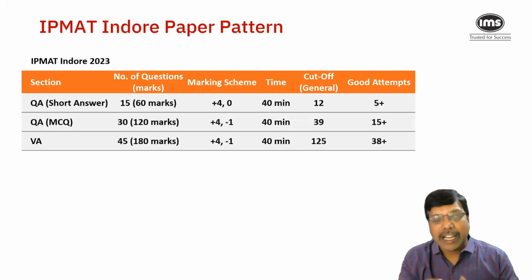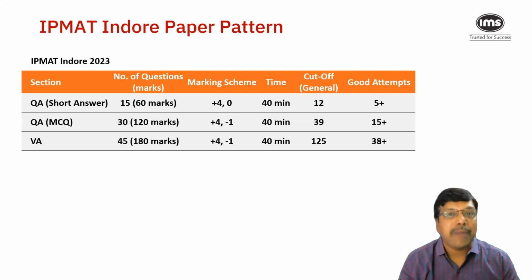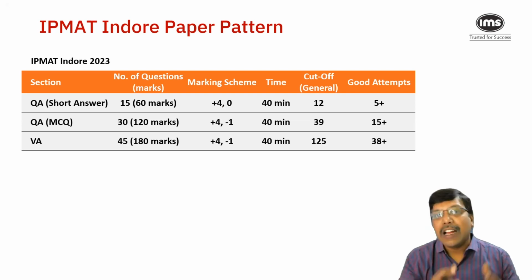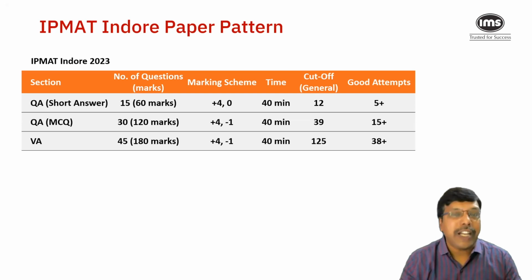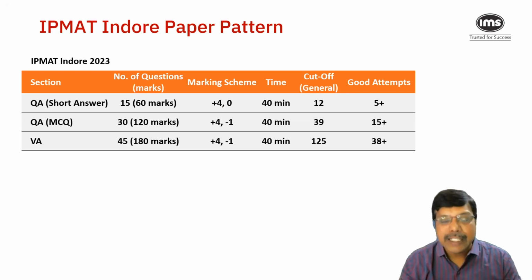Now, there were three sections. It has been the case traditionally with IPMAT Indore that there are two sections for quantitative ability and one section for verbal ability and reading comprehension. The two sections of quantitative ability have a difference.